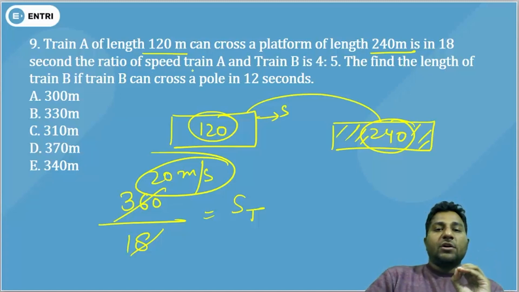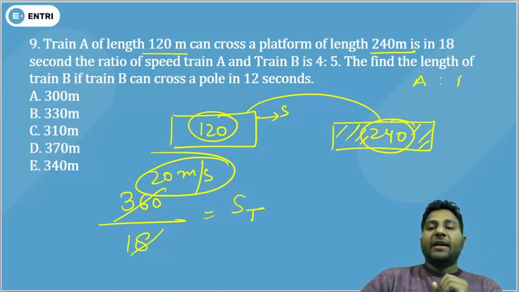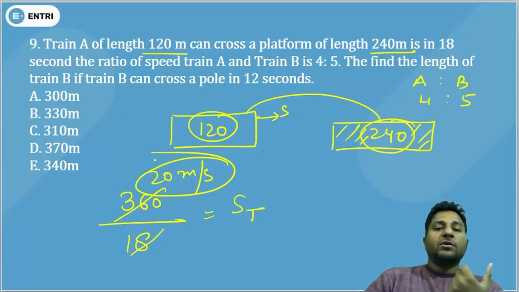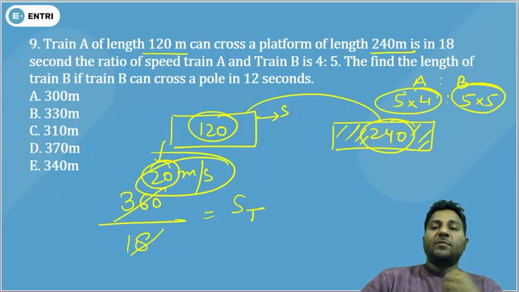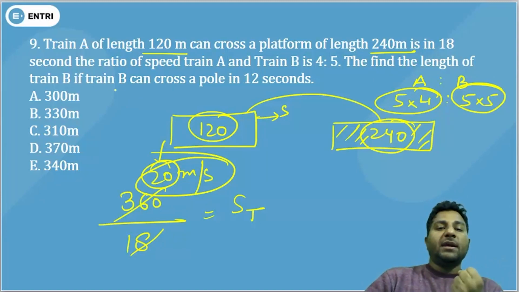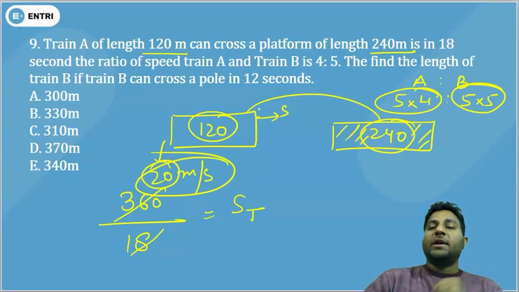The ratio of the speed of train A and train B is 4:5. You know train A's speed has arrived at 20, so we need to compare it by 5, which means train B's speed will be 25. They are asking to find the length of train B if train B can cross a pole in 12 seconds.